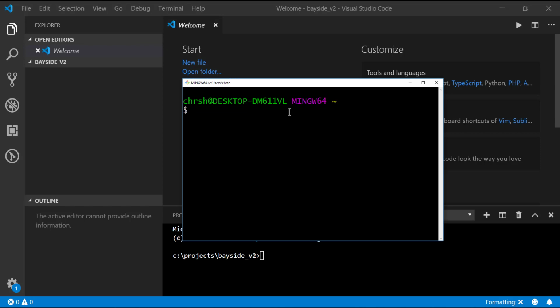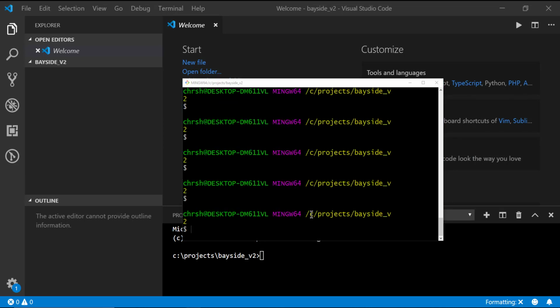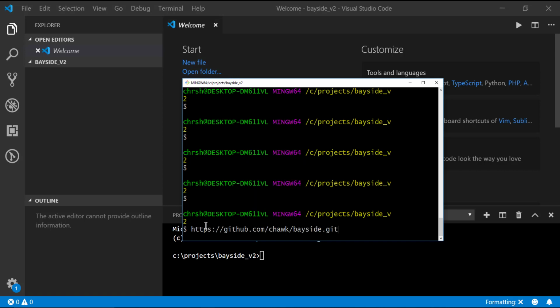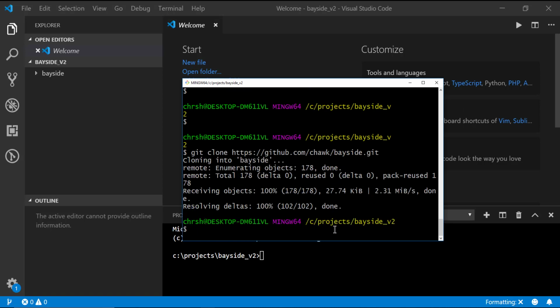So you need to figure out where your project is going to go. In my case, I just have a projects directory and I put everything in there. So I CD'd into my Bayside version 2 folder, and that's also what I have Visual Studio Code opened up to. So I'm going to git clone the project right here. You've got to say git clone, and then you can clone the project.